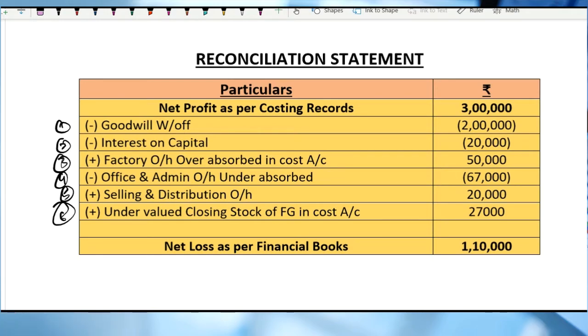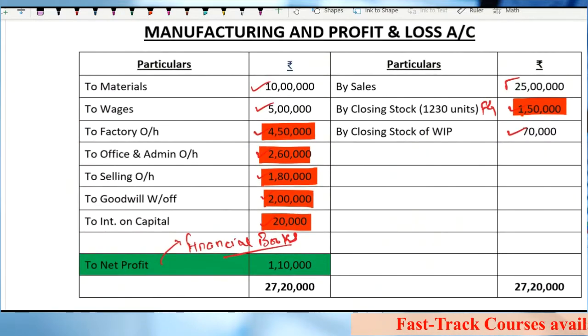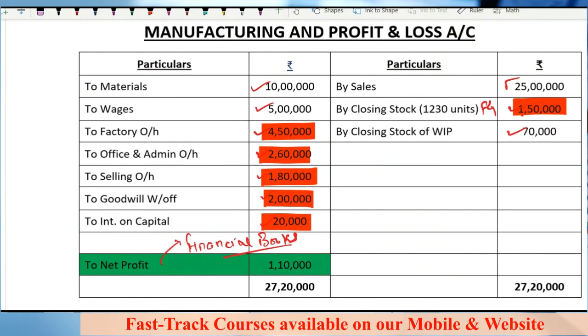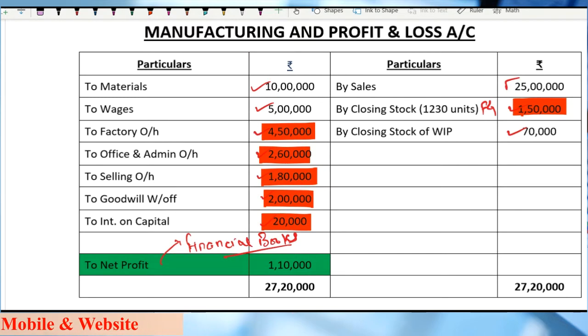Any doubts? So this is the best way: first identify where the differences are. Sales, no difference. Closing stock of FG, yes, there is a difference. Closing stock of WIP, 70,000, no difference. Material, wages, no change. Factory overheads, yes. Office administration, yes. Selling, yes. Goodwill written off, yes. Interest on capital, yes.